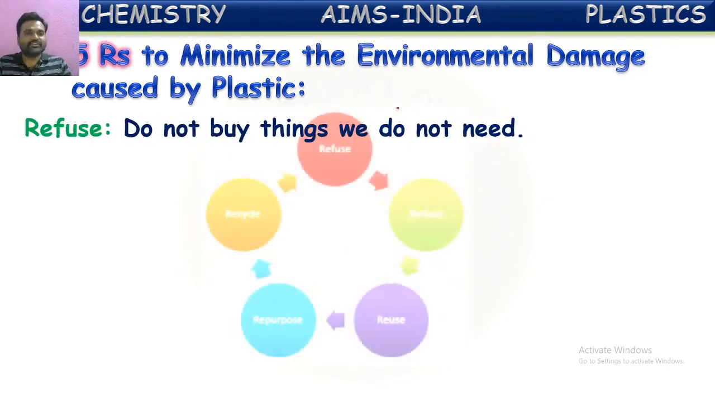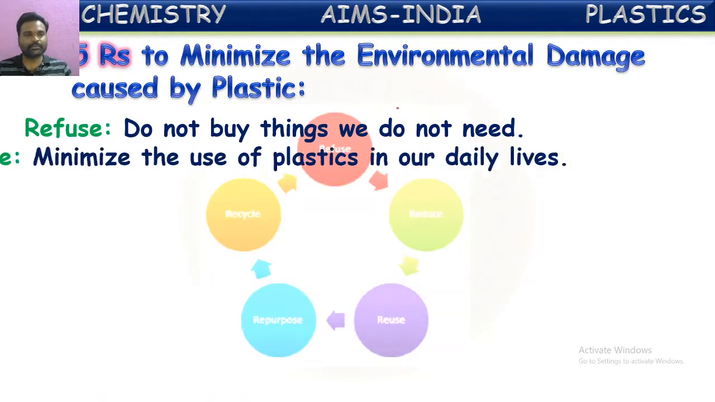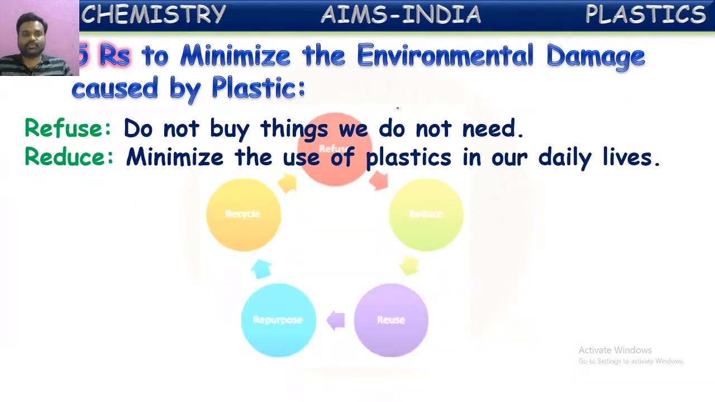The first among them is refuse. Do not buy things we do not need. So don't buy unnecessary plastic items so that we can reduce plastic pollution. Don't buy the things which we don't need presently.